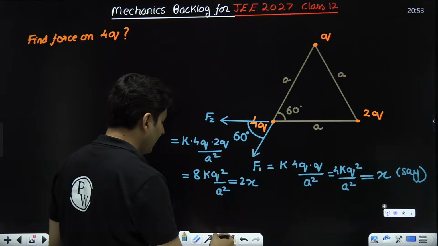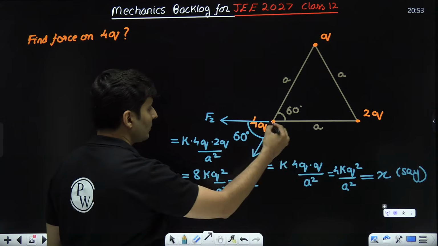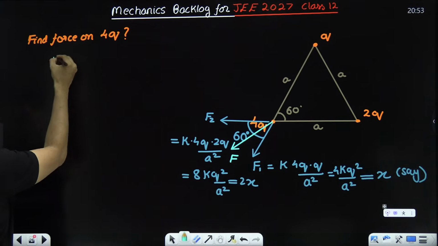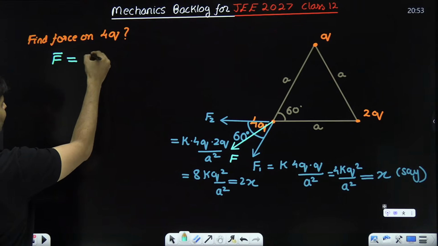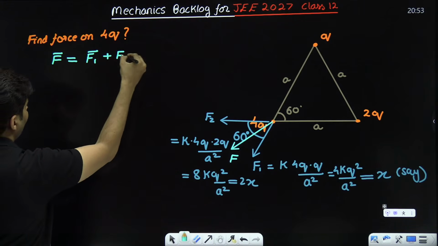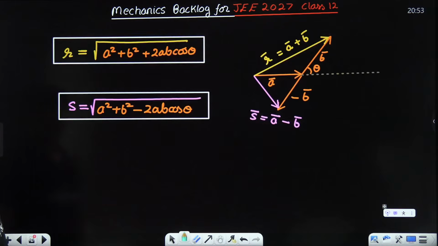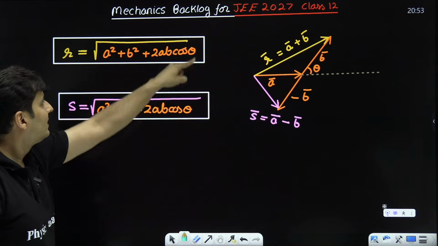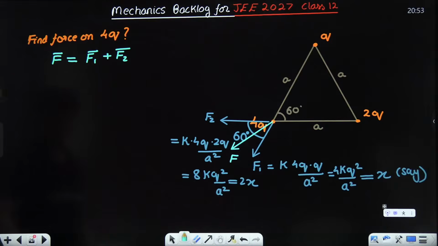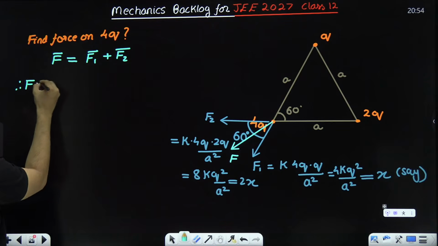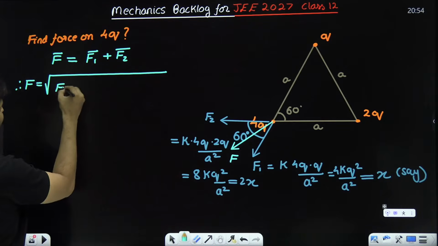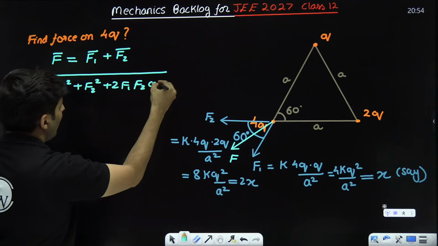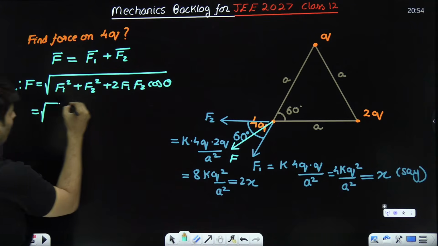So when I try to find the resultant of these two, this is how the resultant will be. This will be the net force, which will be the combination of F1 and F2. Whenever I have to find the resultant, which is the combination of two things, I will use this formula now. As I can see, the magnitude will be root of F1 square plus F2 square plus 2F1F2 cos theta.